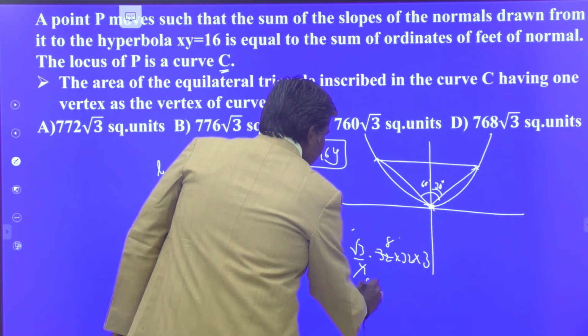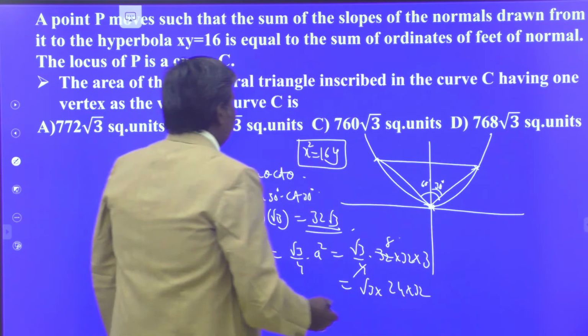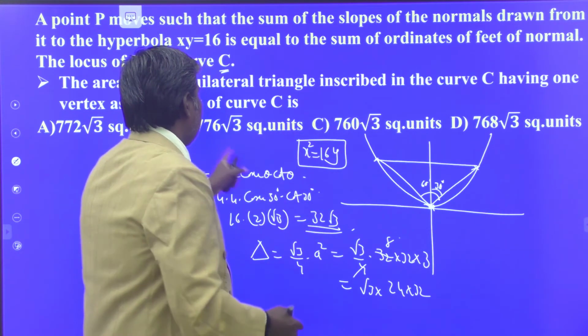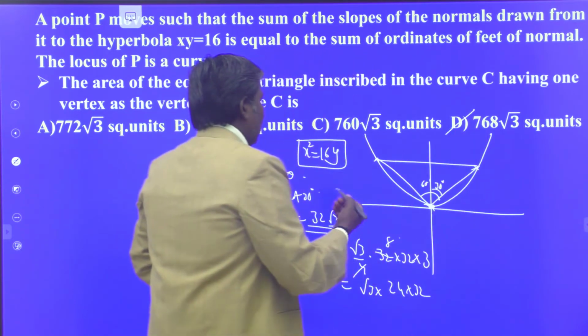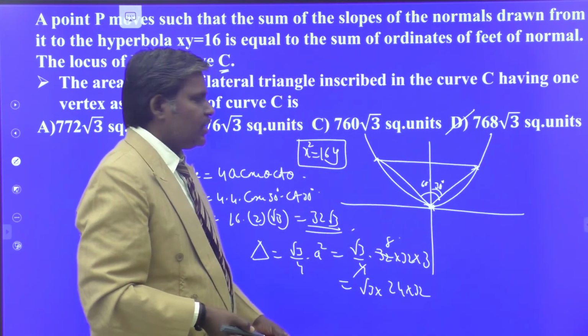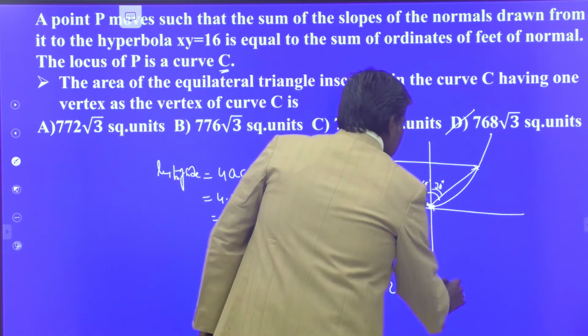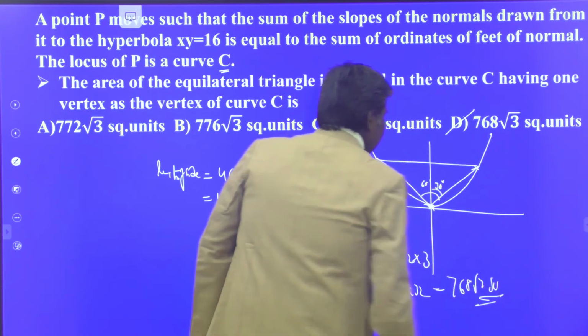That is equal to root 3 times 24 into 32. So the answer is 768 root 3. Otherwise you have to multiply 24 by 32, which is nothing but 768. It is a simple matter. 768 root 3 square units.